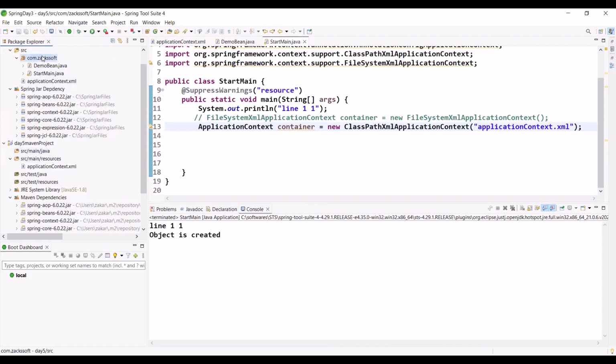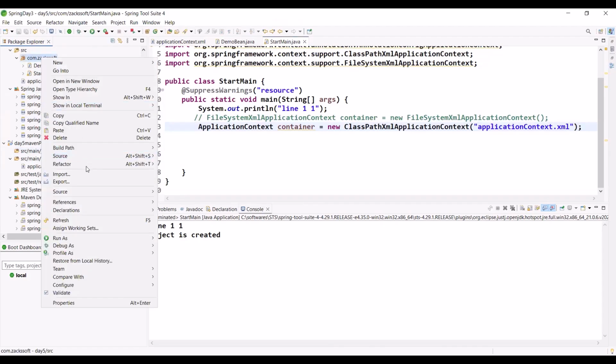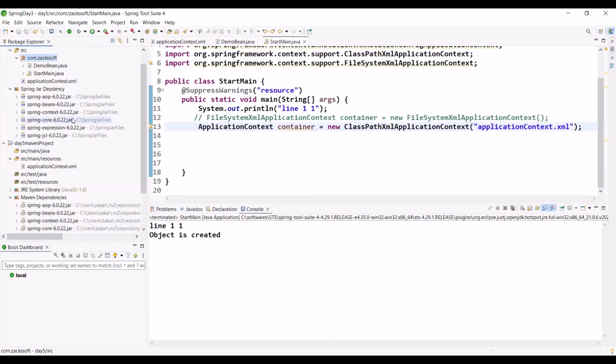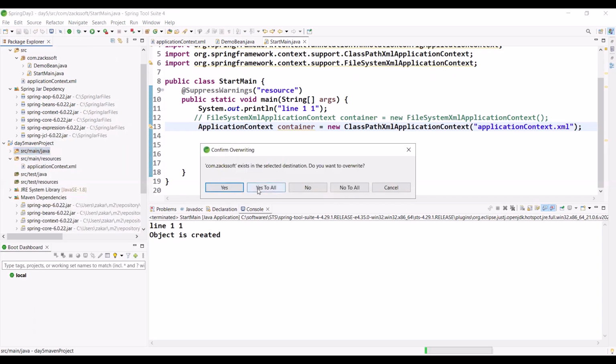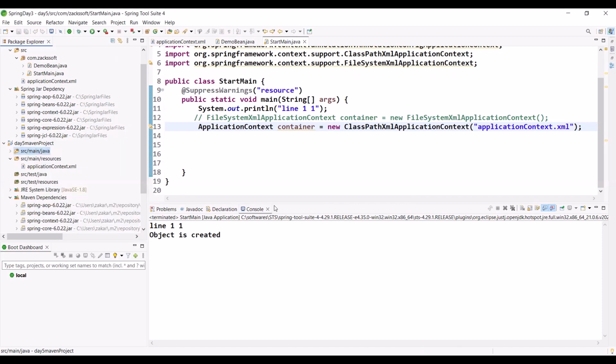So simply, can I copy everything? Can I copy this package from here? Do I need to show again? And I need to paste here. Simply here, you should press Control, stop, right click, paste, yes to all.